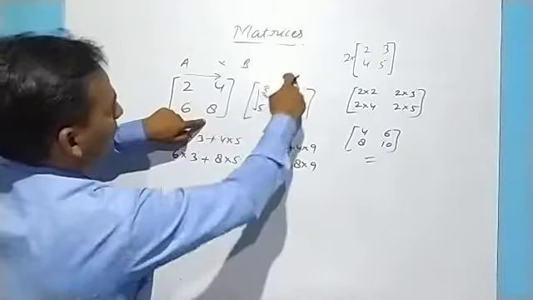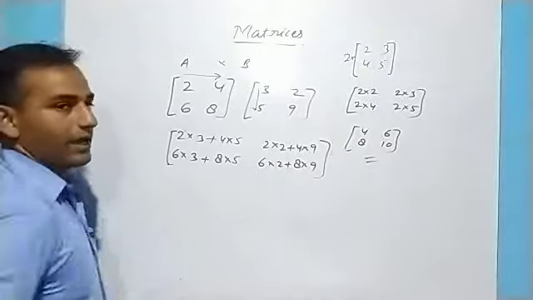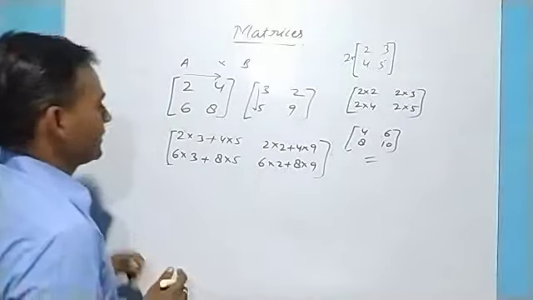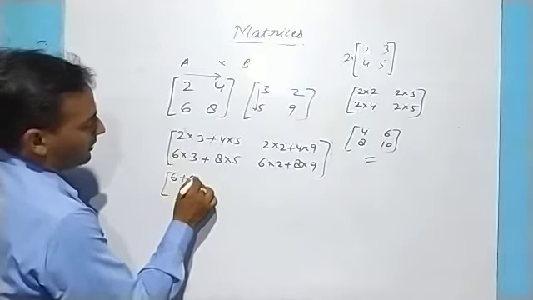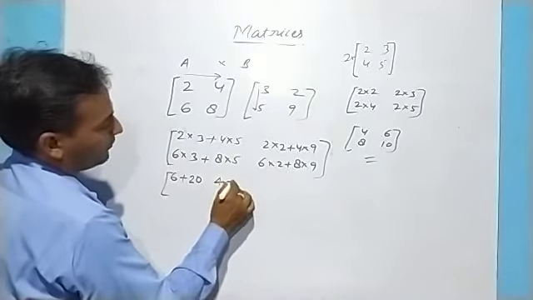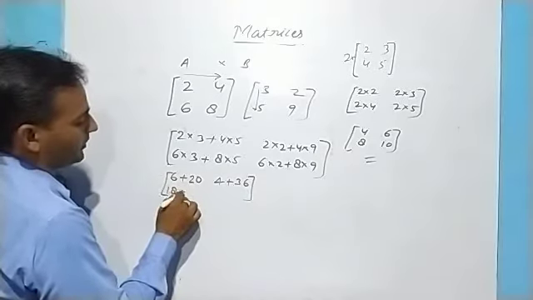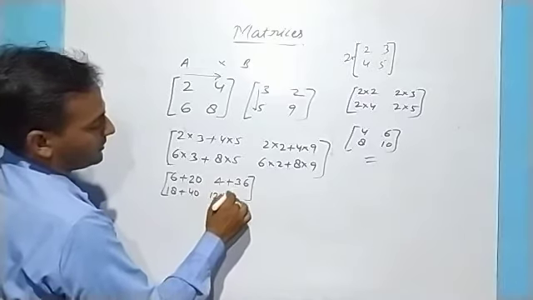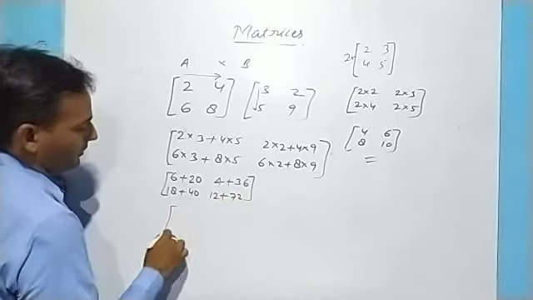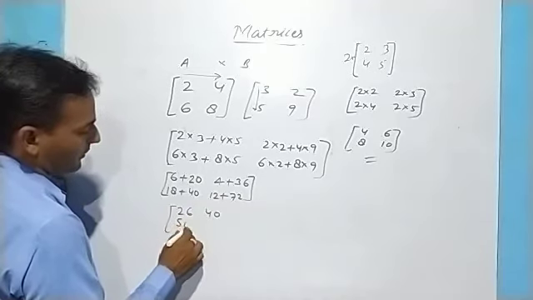If there is any doubt, please practice it. I will be giving some more examples. Now the answer: 2 3s are 6 plus 4 5s are 20, 2 2s are 4 plus 4 9s are 36, 6 3s are 18 plus 8 5s are 40, 6 2s are 12 plus 8 9s are 72. We will have 26, 40, 58, and 84. This is the answer.